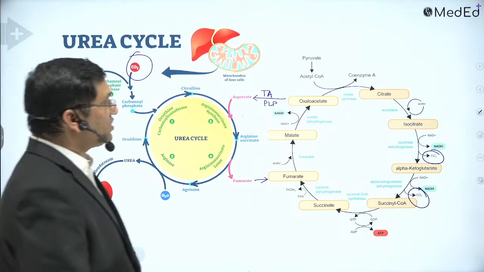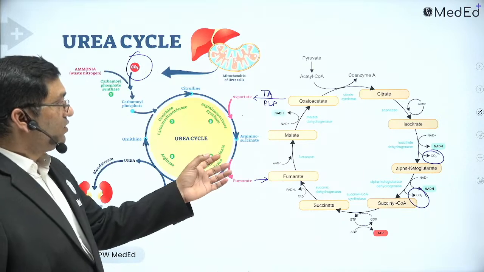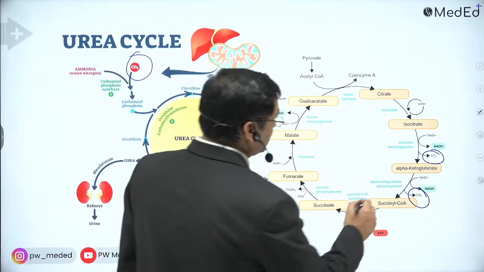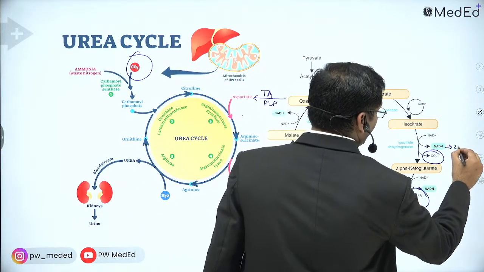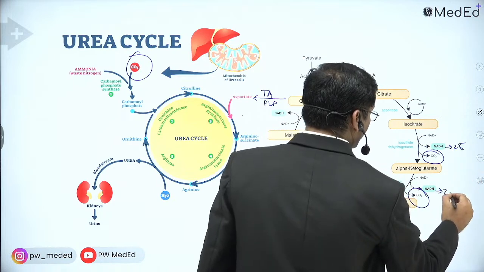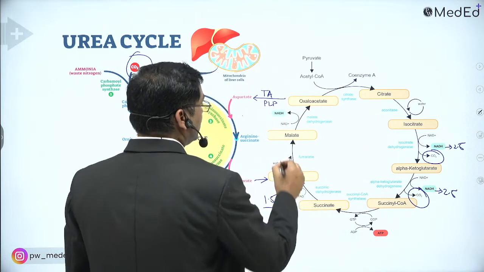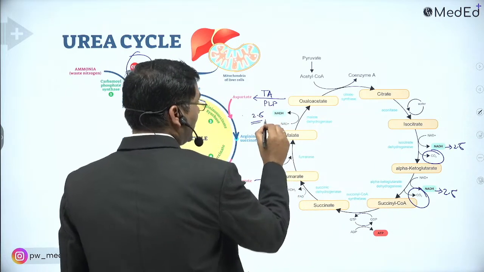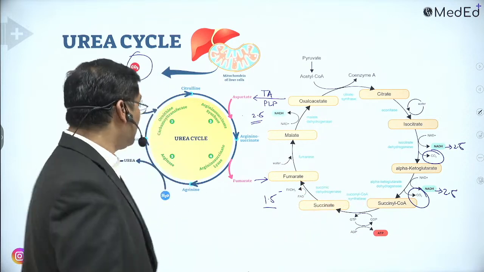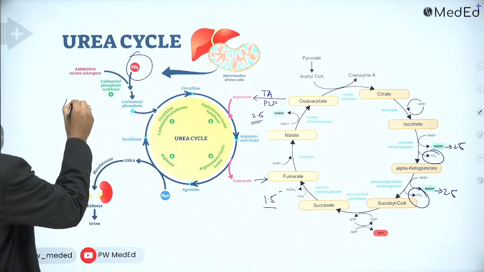Then the next one is ATP. NADH will give 2.5 ATP, and FADH2 will give 1.5 ATP. ATPs are produced in the TCA cycle and 4 ATPs are utilized.